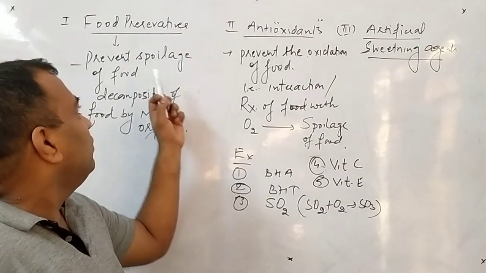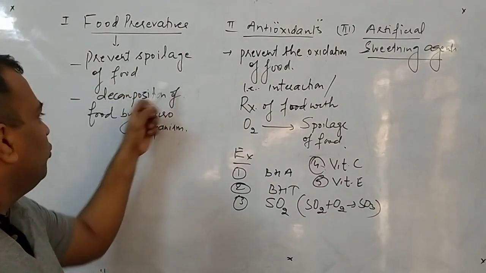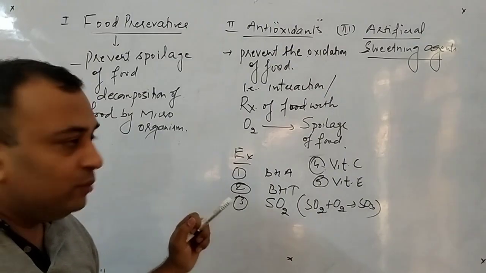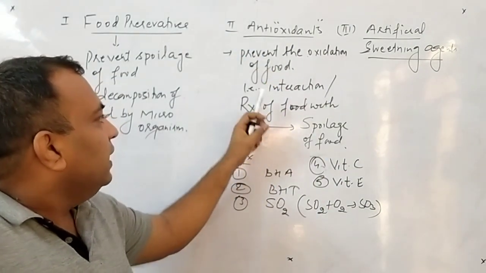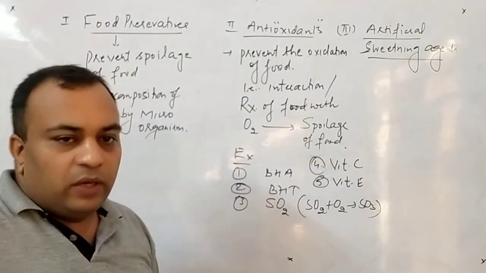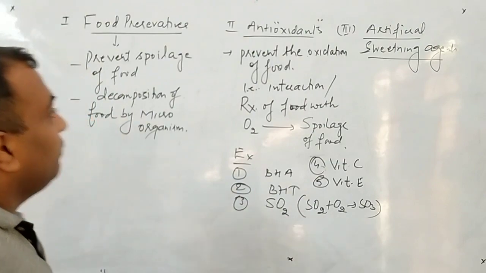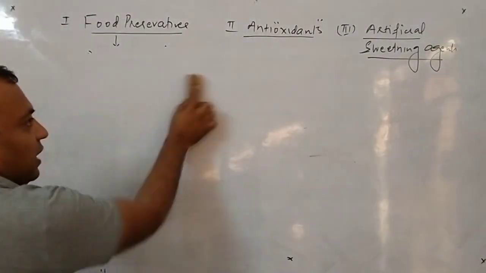So two categories we have done. Number one, food preservative, which prevents the spoilage of food, or you can say decomposition by microorganisms. Second, we have done antioxidant, which prevents the oxidation of food, that is the reaction of food with oxygen that results in the spoilage of food. Clear?